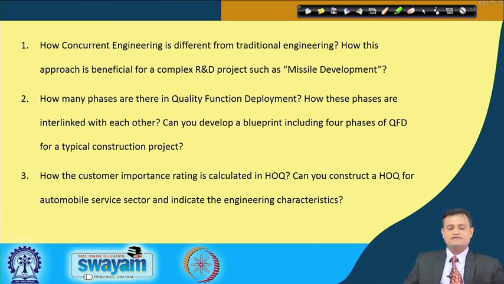Second question: how many phases are there in QFD and how are these phases interlinked with each other? Can you develop a blueprint including the 4 phases of QFD for a typical construction project? Consider a very small construction project, maybe constructing your house, and can you roll out the 4 phases of QFD? And third, how is the customer importance rating calculated in HOQ? Can you construct a HOQ for the automobile service sector and indicate the engineering characteristics?